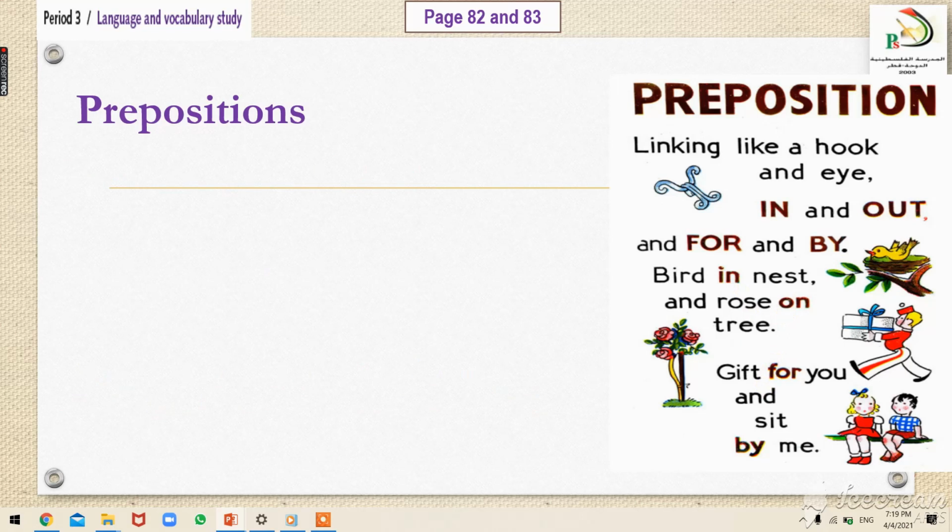Like, where is the bird? It is in the nest. Where are the roses? They are on the tree. Gift is for whom? It is for you. And sit by me. Sit next to me.